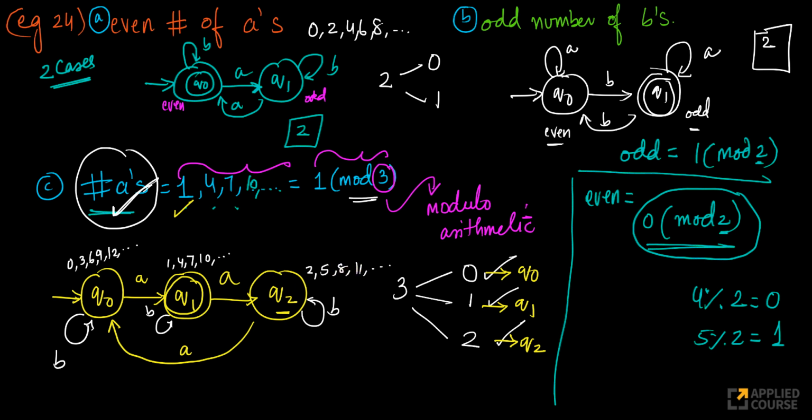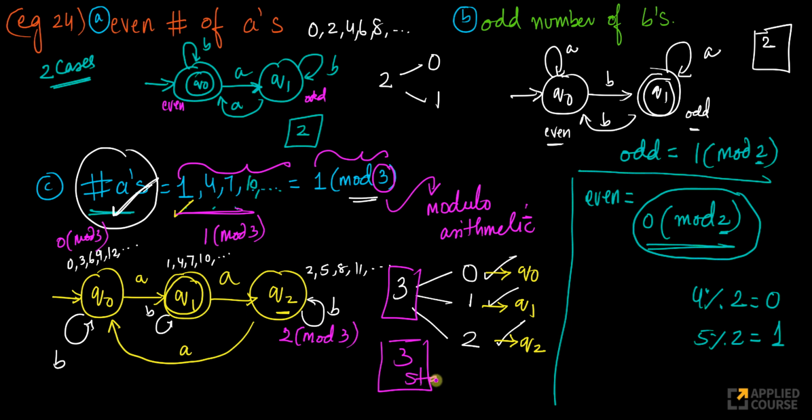In other words, if I'm in this state, I'm in 2 mod 3. This set is nothing but 2 mod 3. This set is nothing but 1 mod 3. This set is nothing but 0 mod 3. To build this, when I divide any number by 3, there are 3 possibilities, so I need 3 states.